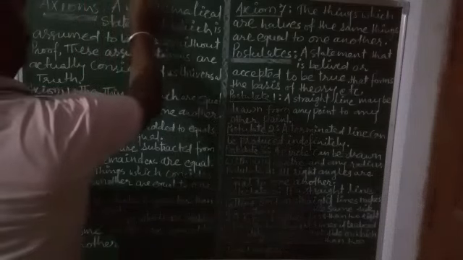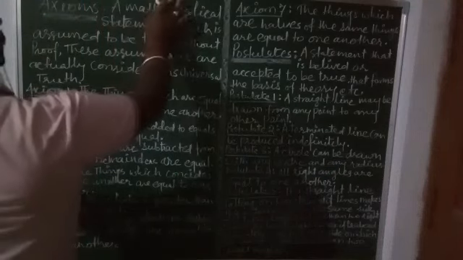Axiom number 6 says the things which are double of the same thing are equal to one another. Simple concept. Suppose A is equal to B, then 2A must be equal to 2B.